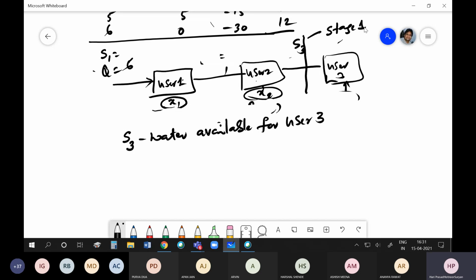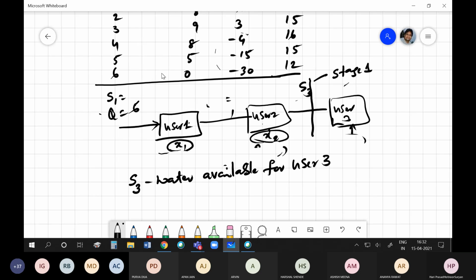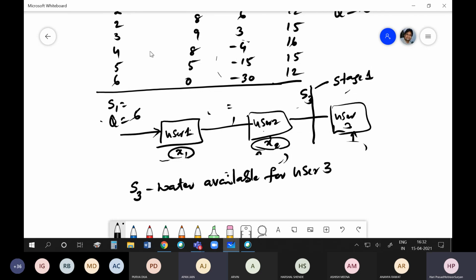What are the possible values which S3 can take? S3 is the water available for user 3. What are the possible values of S3? 0 to 6. 0 to 6.